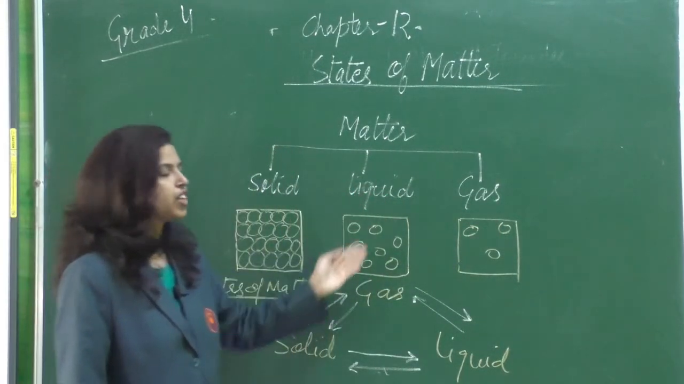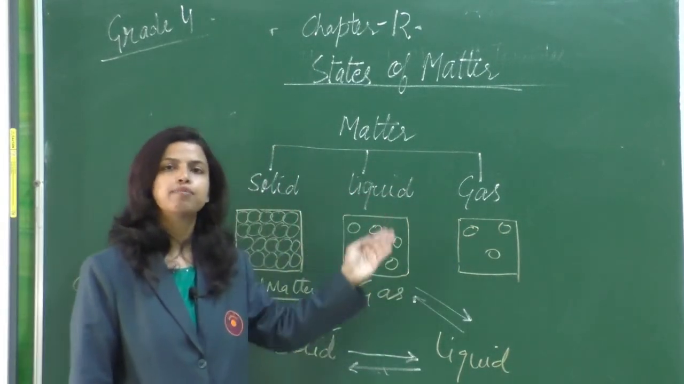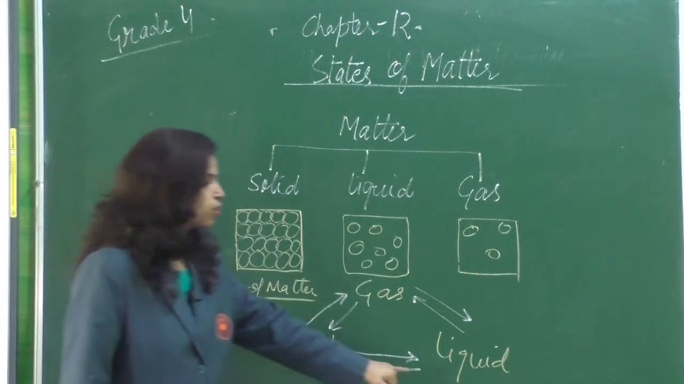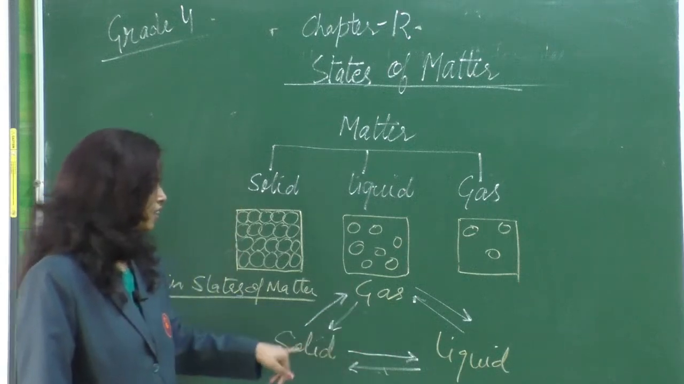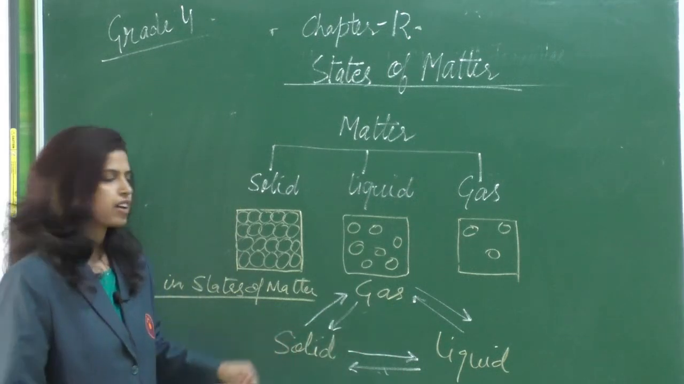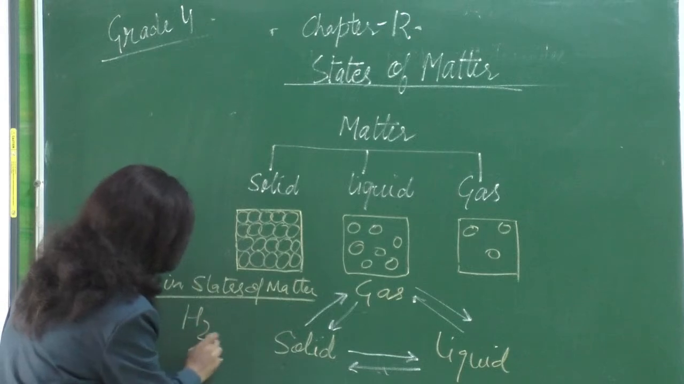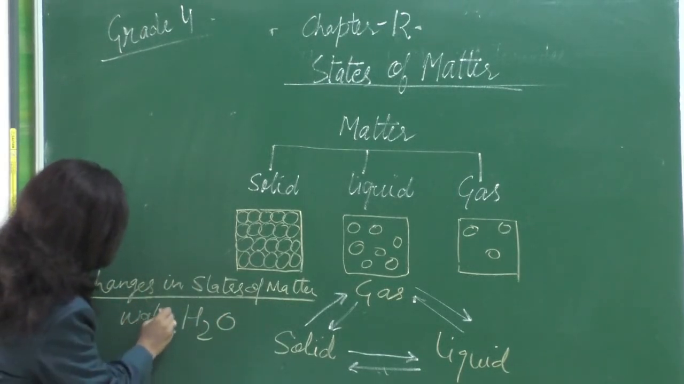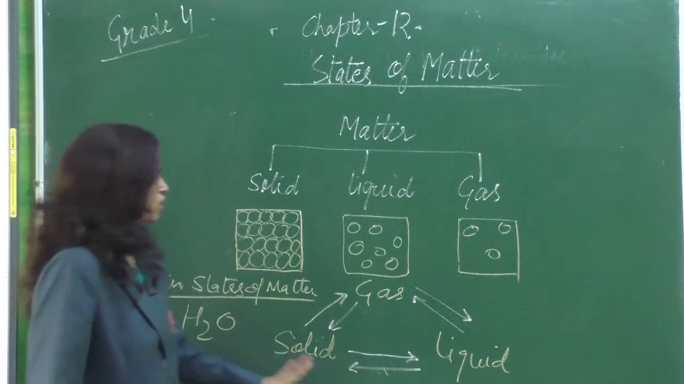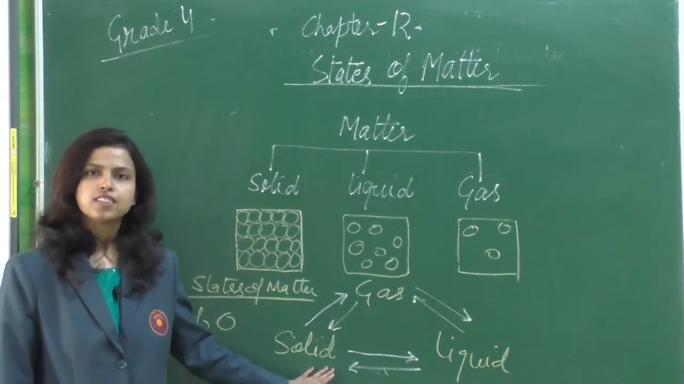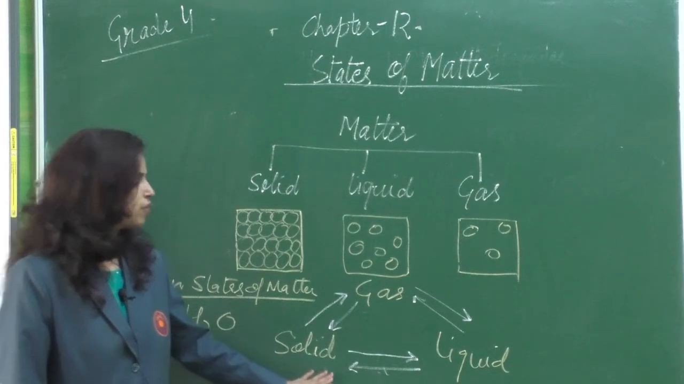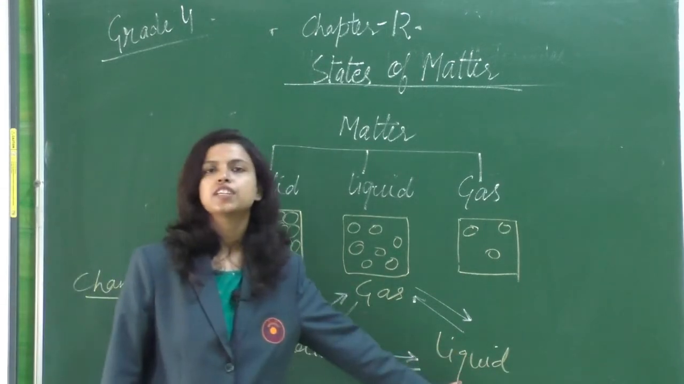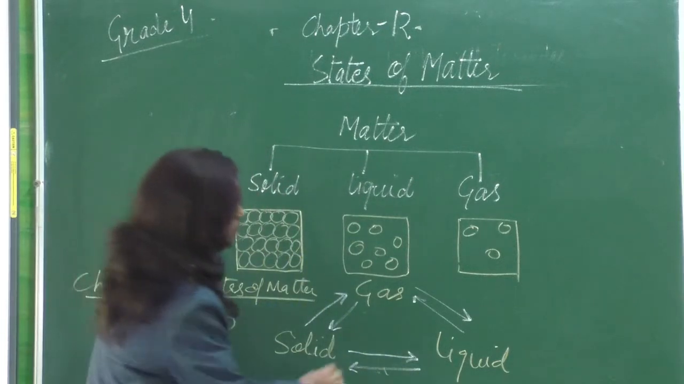Now, can we interchange these states of matter? Yes. For example, solid to liquid, liquid to gas, and again gas comes back to solid. For example, water. The formula of water is H2O. The solid form of water is ice, right? Ice can be converted into liquid. When this solid form changes into liquid state, it is called melting.